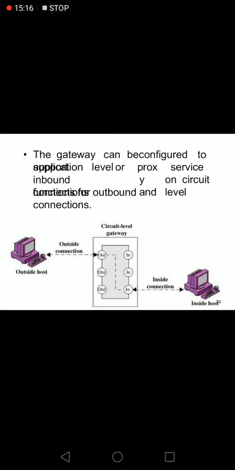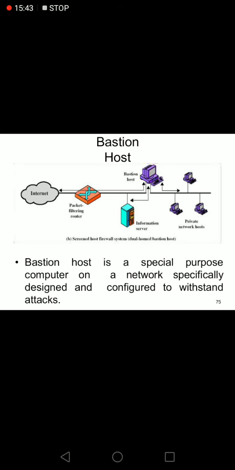If you have any inside host in your organization, it will send the connection. Then in your circuit level, it will check whether it reaches any one of the incoming nodes, then automatically whichever outgoing nodes are free, it will communicate through those nodes and finally it reaches the outside host.